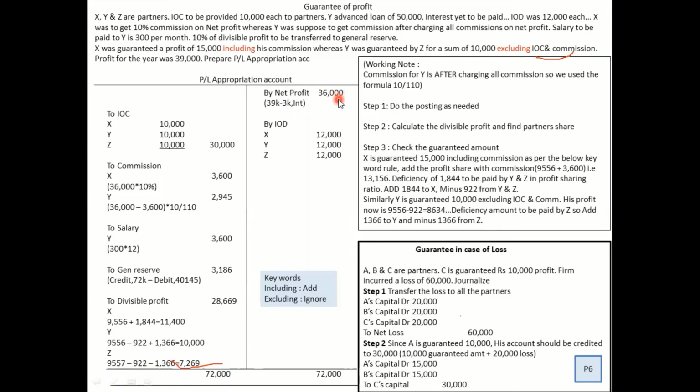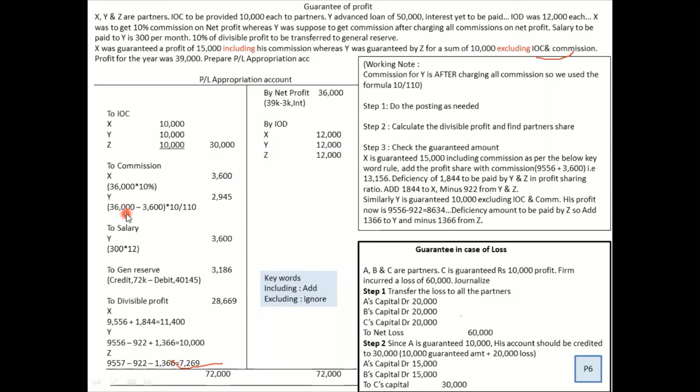Now, based on this, you will give profit commission to X. If you had assumed 39, what will happen? Everything will go wrong. In a 6-marker sum, you will end up getting only 2 marks for your simple postings. So be very careful. The commission is 36,000 into 10%, that is 3,600.